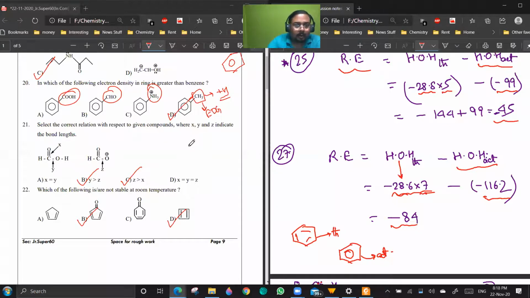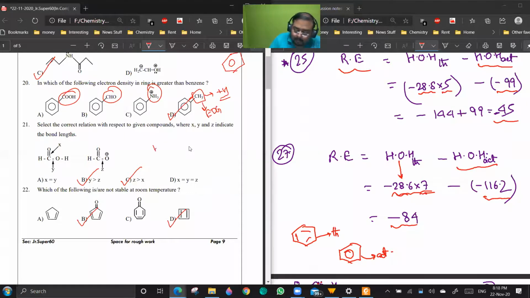Now in 1, I think you have discussed this question in the class itself. If you draw the resonating structure, you get a minus and a plus charge here. Are this and this of equal stability?